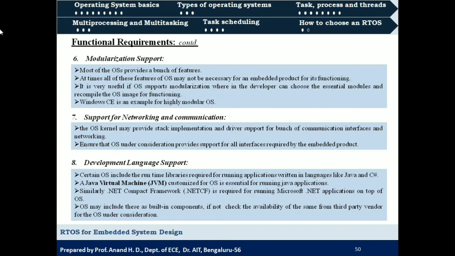For example, if we want to develop through Java, then the operating system should have a customized Java virtual machine, that is JVM. Only in that case can Java applications, or applications coded using the Java language, be executed or run over this operating system. So that should be taken care of.